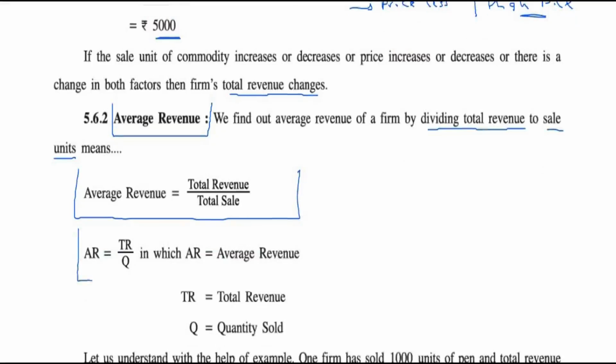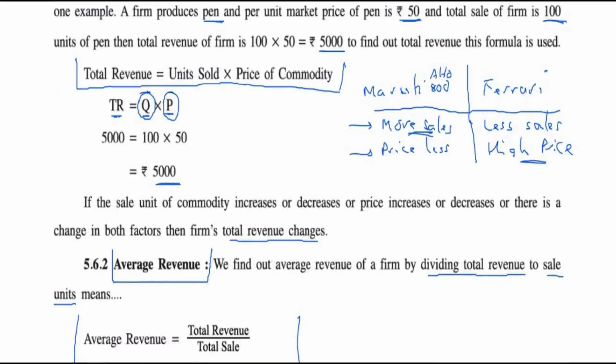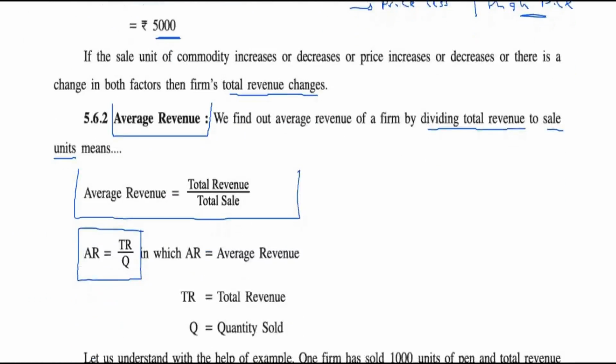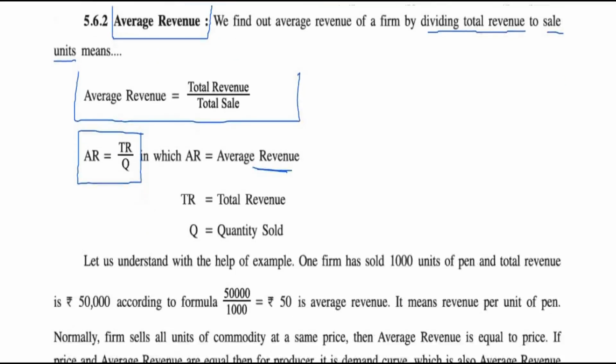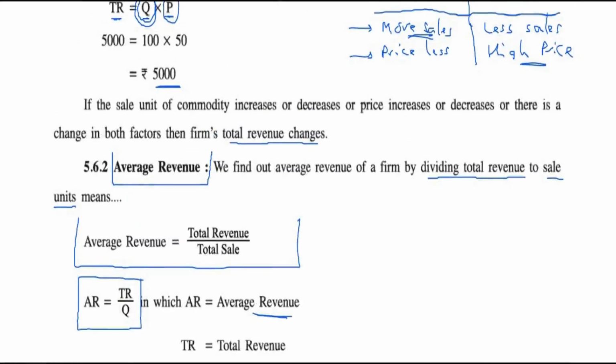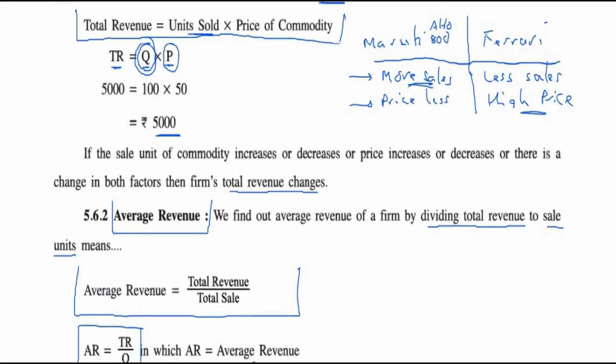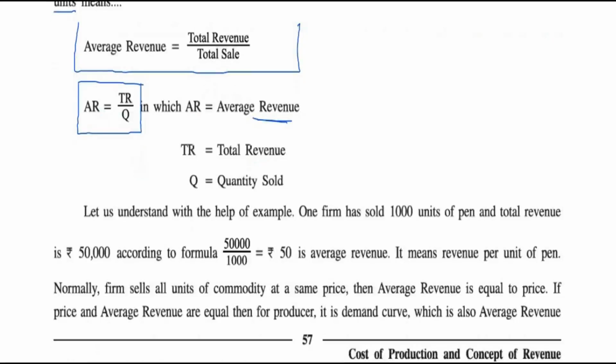So AR, that's average revenue, is TR, that's total revenue, upon Q. Q is the quantity of units sold. So total revenue upon the number of units sold gives the average revenue. In that earlier case, our total revenue was 5,000 rupees. We sold 100 units, so average revenue was 5,000 upon 100, that is 50. If you sell 1,000 units and your revenue is 50,000 rupees, your average revenue is again 50.